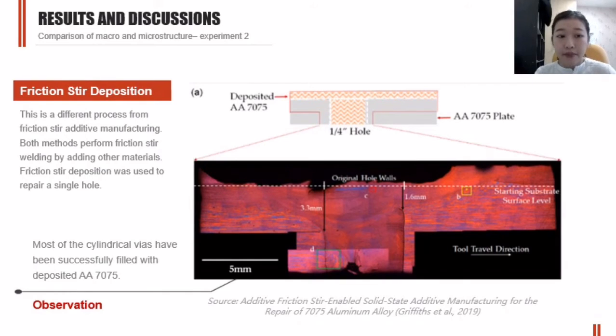The second experiment is done by the same team. They also use the friction stir deposition, but this time they use it to fill a single hole. As you can see from this picture, most of the cylinder was successfully filled by the deposition, so it can be considered a successful repair of the defect.